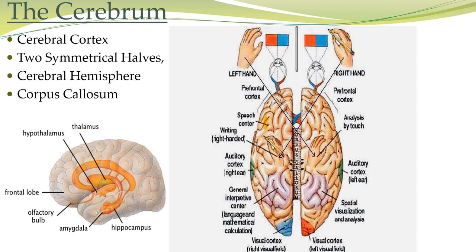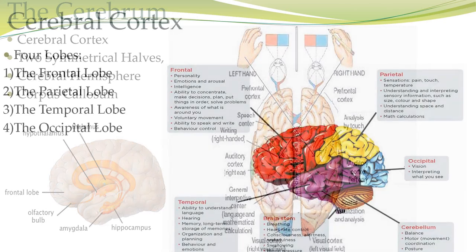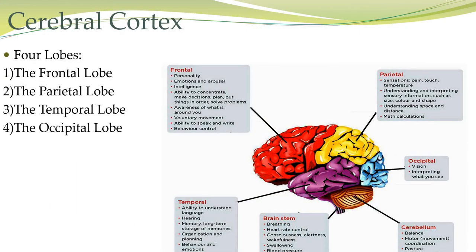The cerebral cortex has also been divided into four lobes: the frontal lobe, parietal lobe, temporal lobe, and occipital lobe. The frontal lobe is mainly concerned with cognitive functions such as attention, thinking, memory, learning, and reasoning, but it also exerts inhibitory effects on autonomic and emotional responses.